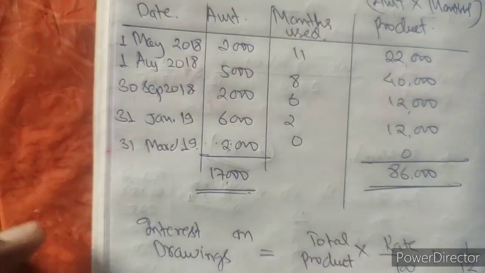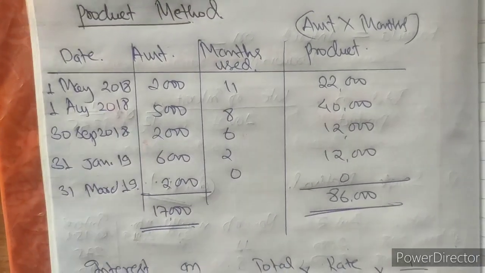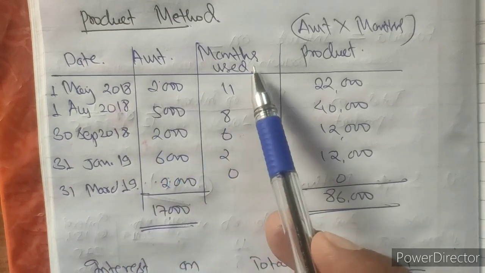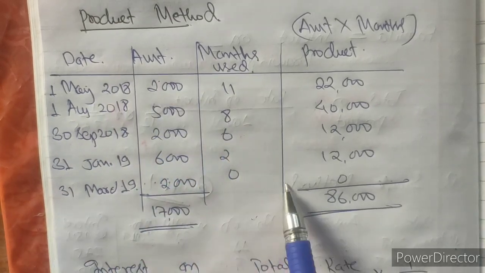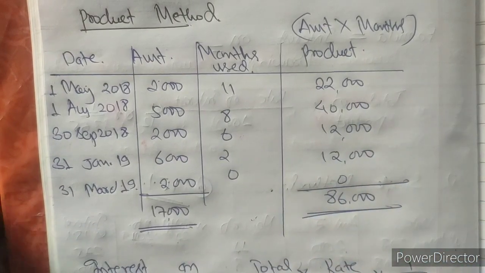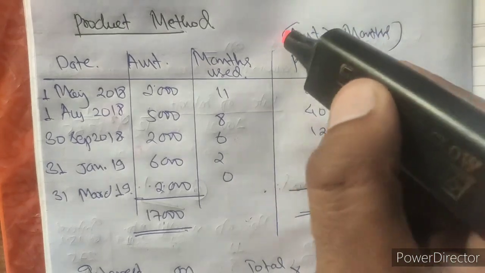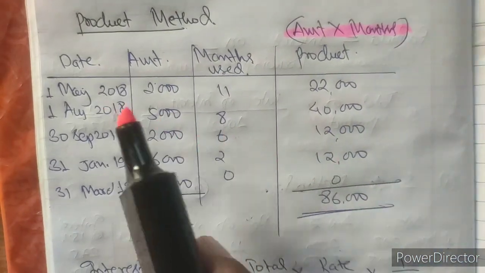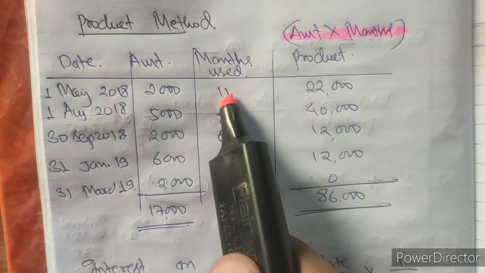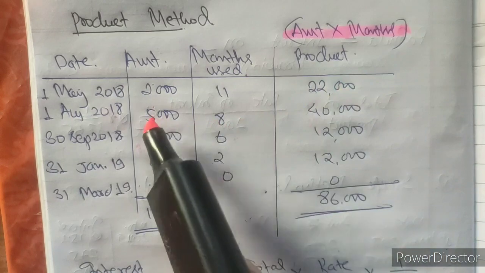Let us take quickly the product method also. In case of the product method, for the same question, what you will do is make a date column, amount column, and months used column; these are the same as in the simple method. Only one additional column is needed in the product method, one more column of total product. And what will the total product be? Amount of drawing into month. For example, over here the amount of drawing was 2000 and the months used 11, so 11 into 2, what is the total amount? 22.